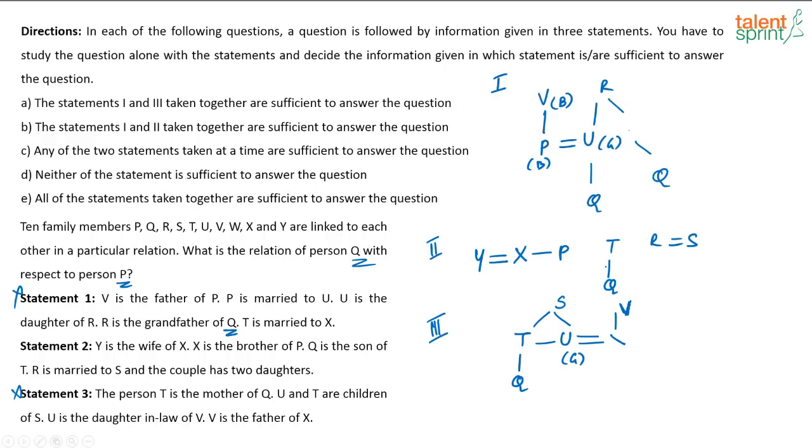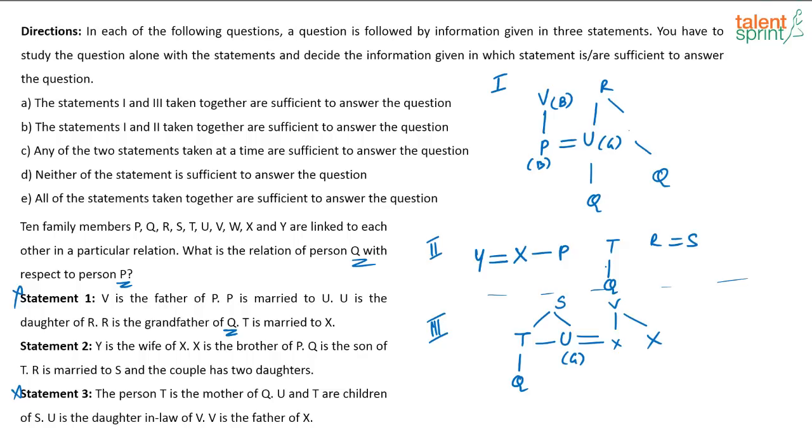V is the father of X. So again, this is V. This can be X or this can be X. Right, this is what each of the 3 statements separately say. Now we have to try and combine the statements and see if we are able to arrive at the answer.